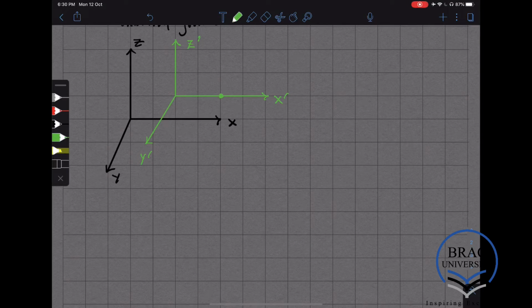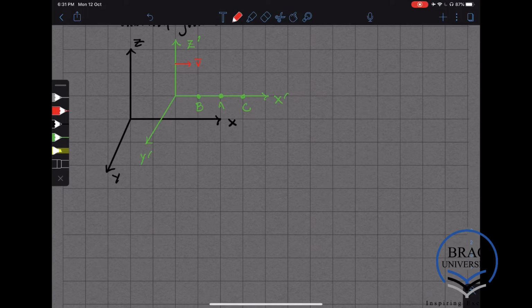So A, and there we have, say, B, and here we have C. So A, B, C are stationary in the green or the prime coordinate system. And the prime coordinate system is moving with respect to the unprimed coordinate system with some velocity v along the x-axis.